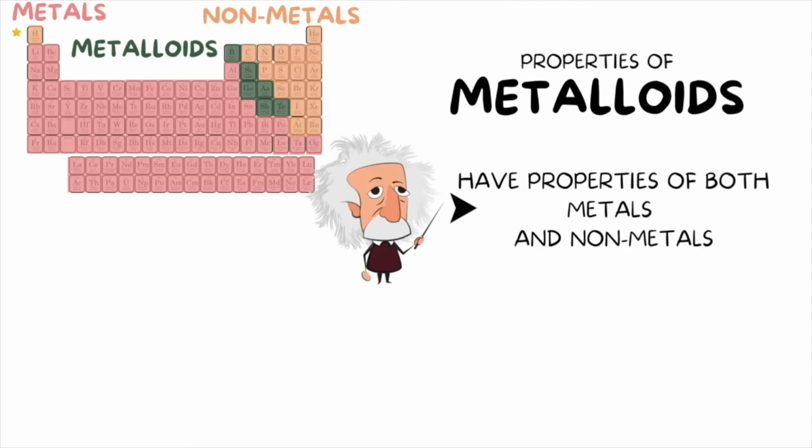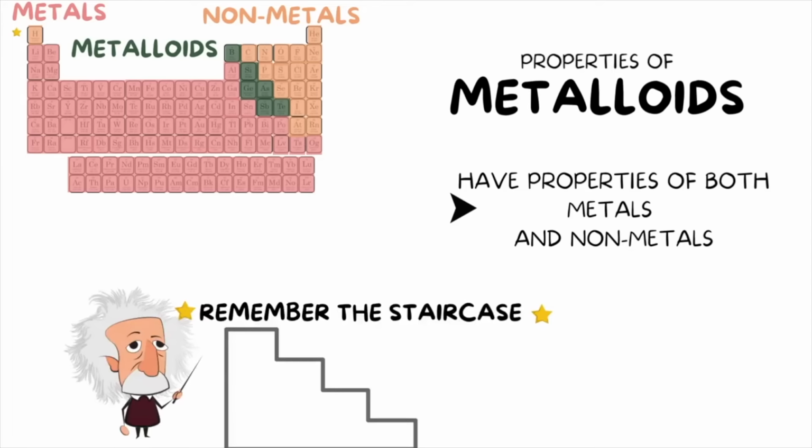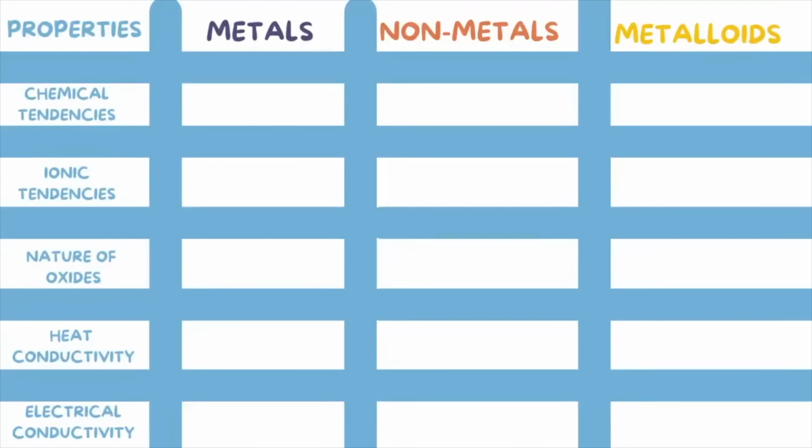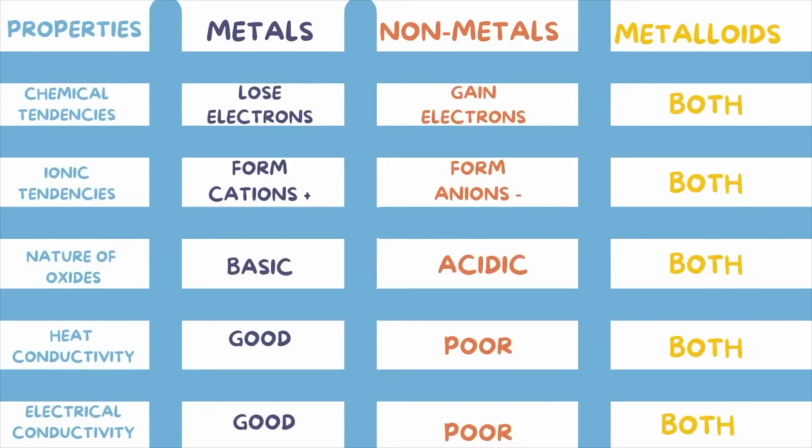And just remember that these metalloids are found on what look like a staircase on the periodic table, which divides the metals on the left side and the nonmetals on the right side. So I made this chart here with a few other important properties relating to metals, nonmetals, and metalloids. I did it in chart form so you can see the side-by-side differences, so you can go ahead and stop this video if you'd like and take a look at it.